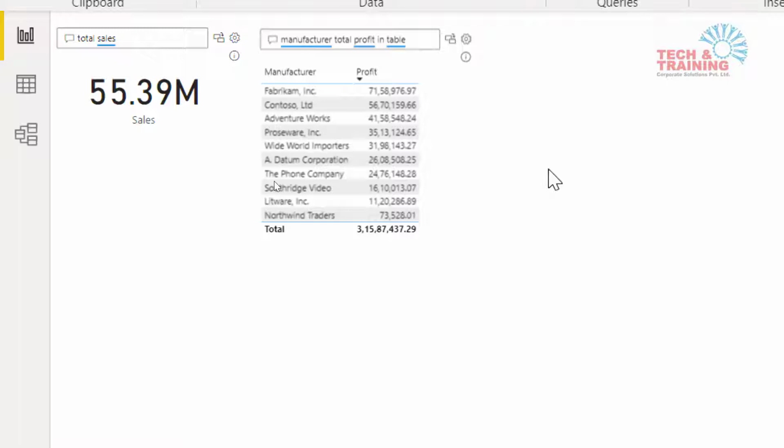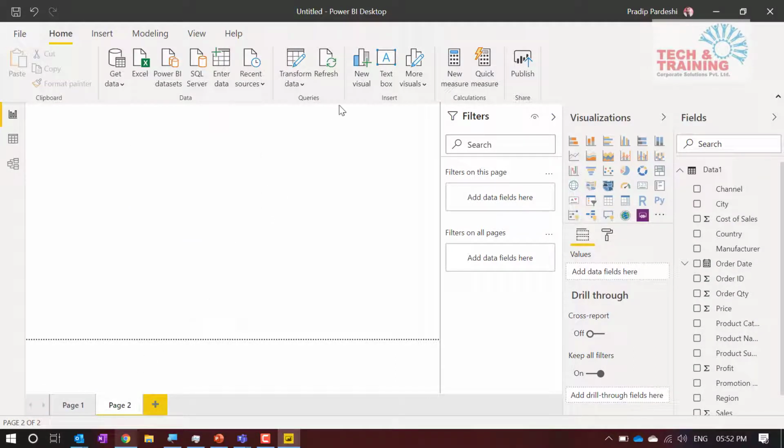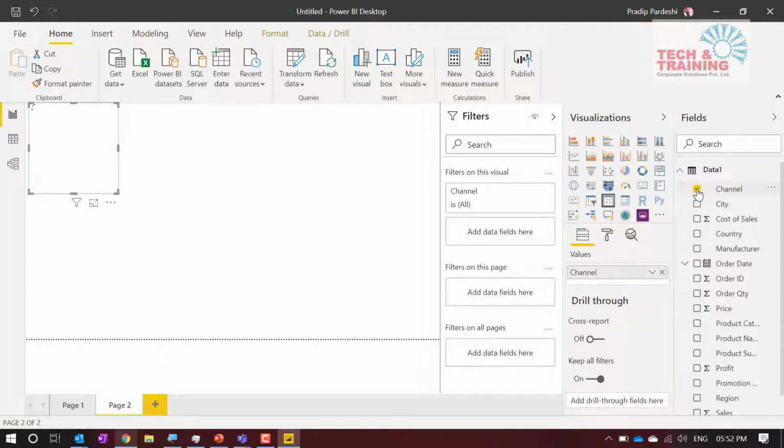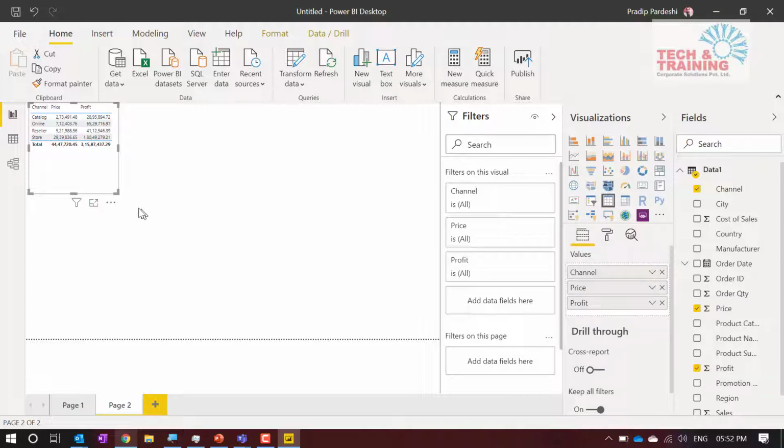Now second thing, let us say I know a little bit of working with Power BI, so I create this and see how simple it is to create the report. Let's say I go ahead and create channel wise. The moment I click on channel, by default it has taken this table. I go ahead and select channel and price and profit. So I've got the channel wise price and profit, and here I have got this complete option.